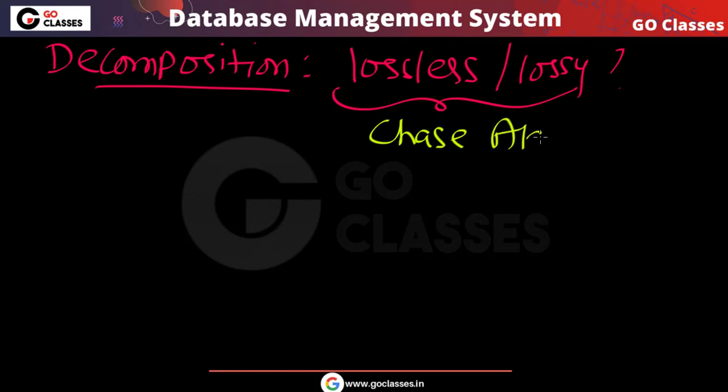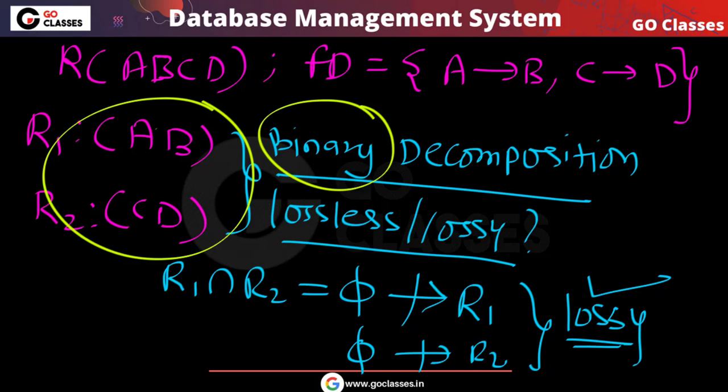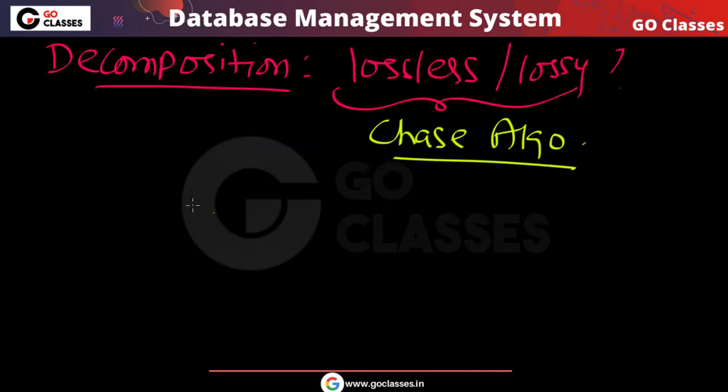But remember, since this is a binary decomposition, you can directly do it: the common set of attributes must be a super key in either R1 or R2. But we can also apply the Chase algorithm, just for the sake of understanding. The set of functional dependencies is A determines B and C determines D.